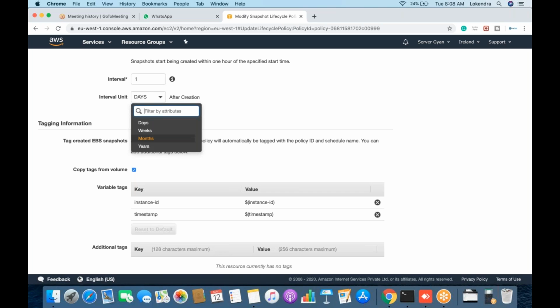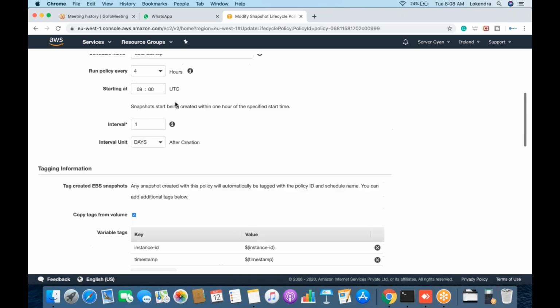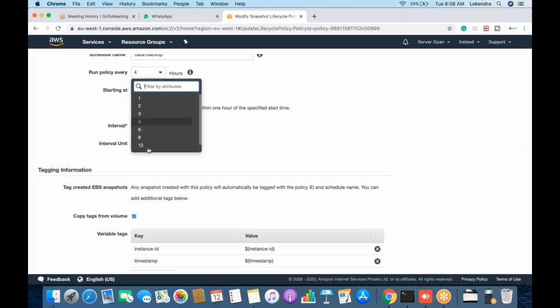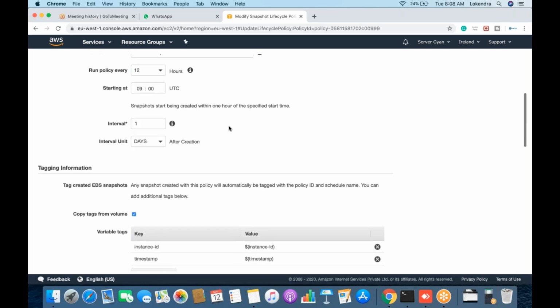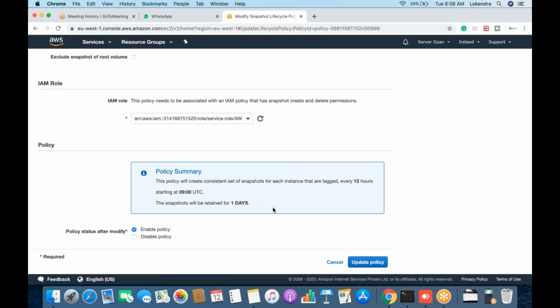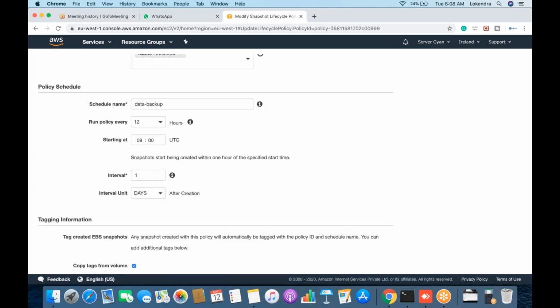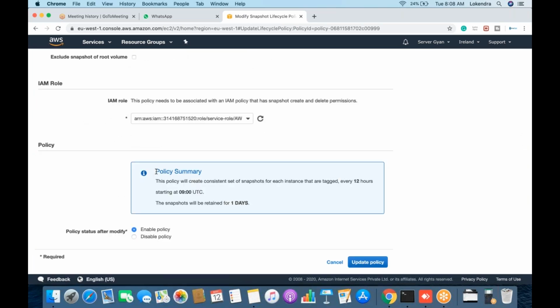Moreover, 1 week, 1 month, whatever you want, it will perform as per your modification. For example, as I have modified it, maybe let's say I select 12. So this particular thing will be modified. Once I update it, it will run every 12 hours, 9 p.m. and 9 a.m. UTC, for 1 day retention. Whatever changes you make here will be reflected under this policy summary. This is how you can update and maintain your backup.